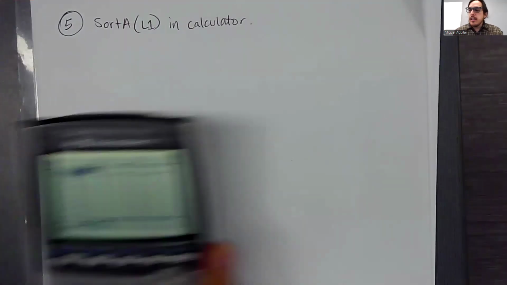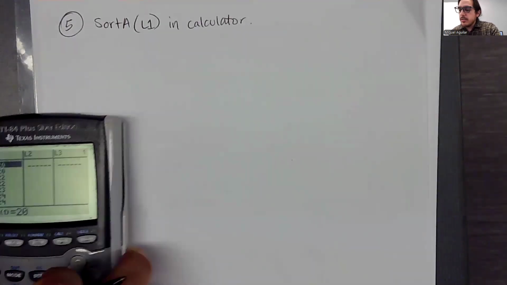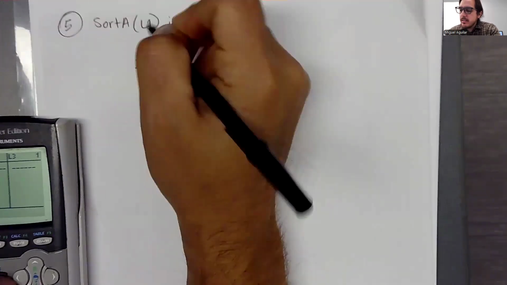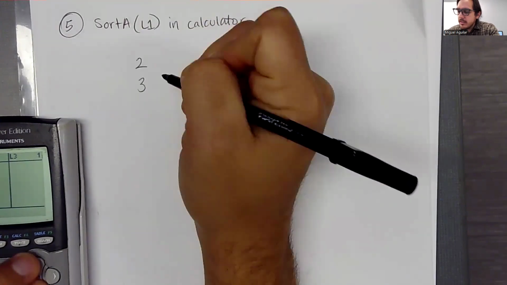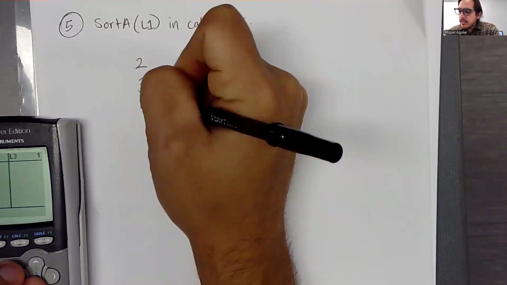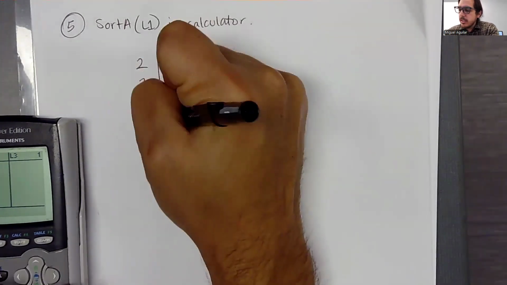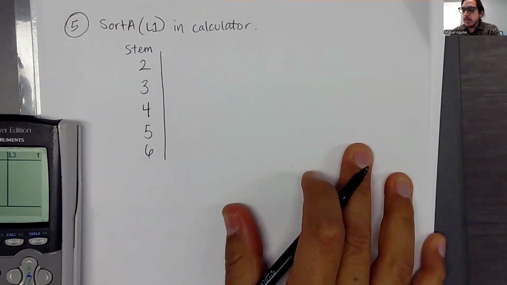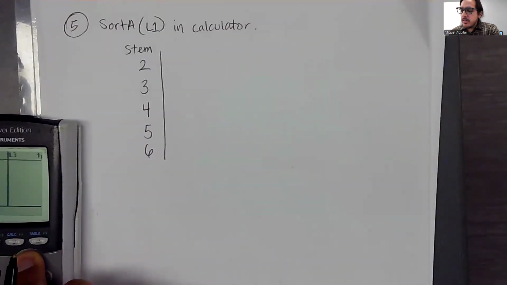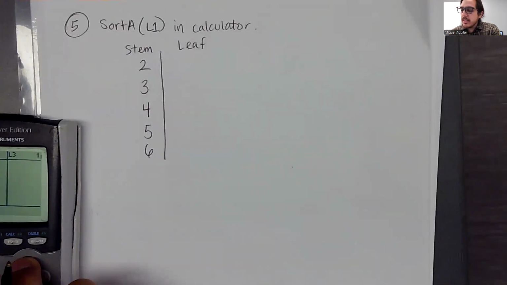But then we just need to go and look at what kind of values do we have here? Well, we have values that are in the 20s. We have values that are in the 30s. We have values in the 40s, in the 50s, and a couple in the 60s. Okay, so these are going to be the stem part of my stem and leaf diagram. Okay, and the leaf part is made up by the, not the tens place, but the ones place.